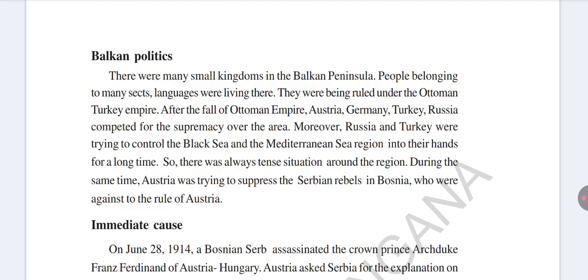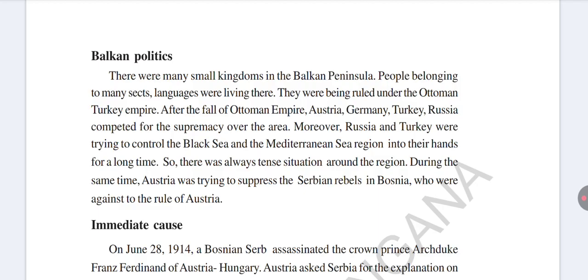During the same time, Austria was trying to suppress the Serbian rebels in Bosnia, because the Bosnian people were fighting against Austria. Because Serbia was under the control of Austria, the rule was very bad in Serbia, so the Serbian rebels attacked Austria.